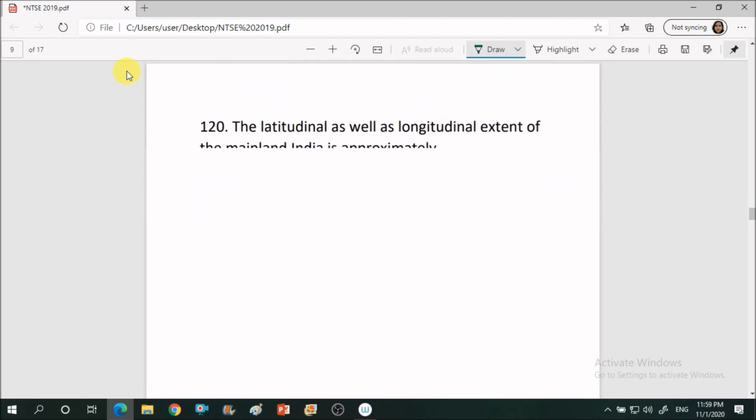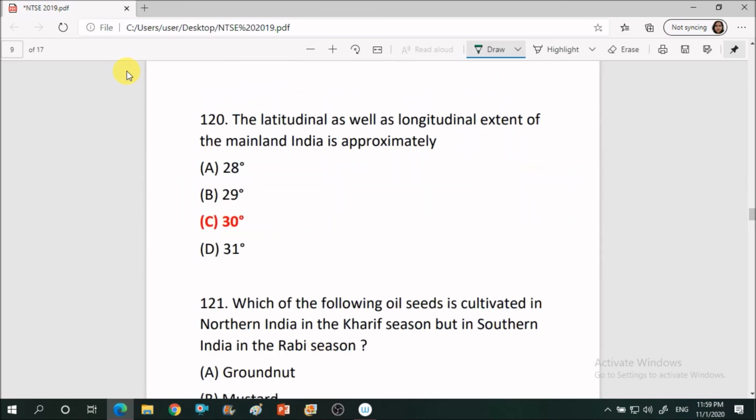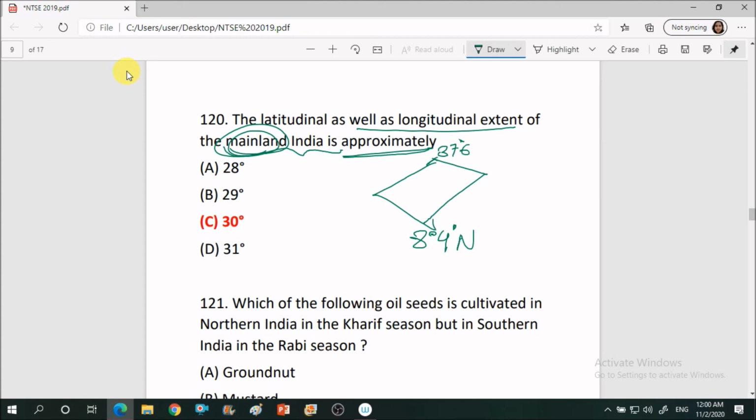because the fruits of mangoes ripen because of this shower. Next question: the latitudinal as well as the longitudinal extent of mainland India is approximately how much? The southern latitude is 8 degree 4 minute north. For mainland India, the northern latitude is 37 degree 6 minute north, and the longitudes are 68 degree 7 minute east and 97 degree 25 minute east.